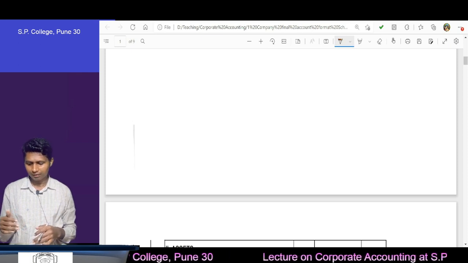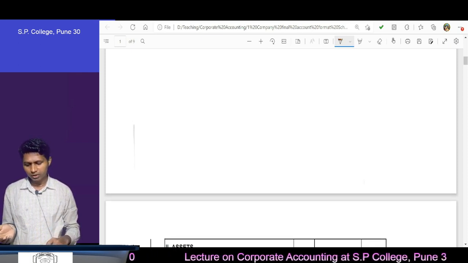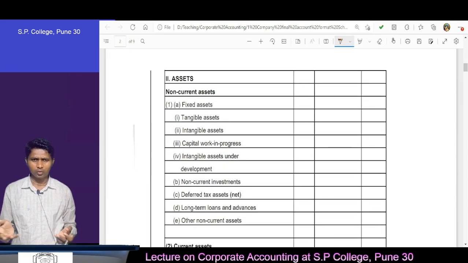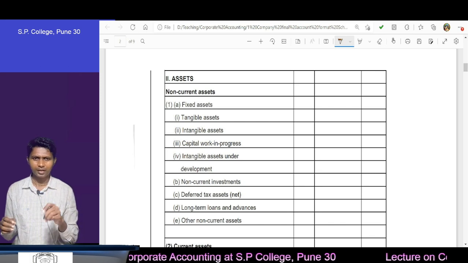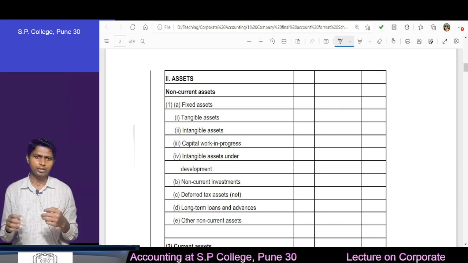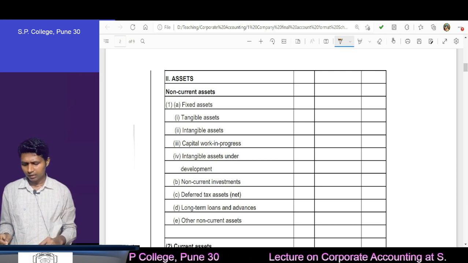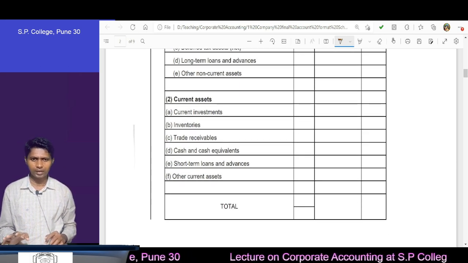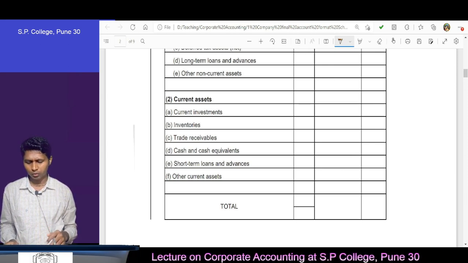But in between, after these 2 formats, you will find notes. Which notes must you prepare? Regular notes. Don't waste time in reading the problem, figuring out which notes to draw and which not to draw. Just draw all notes. Correct? While drawing the notes, we'll see which one to draw and which one not to draw. Understood?